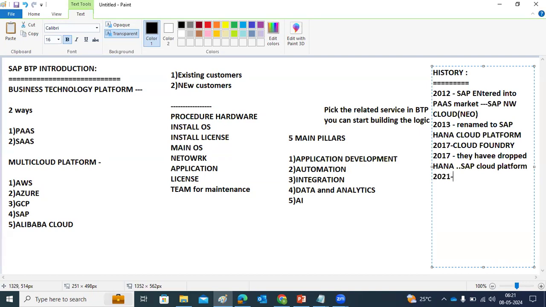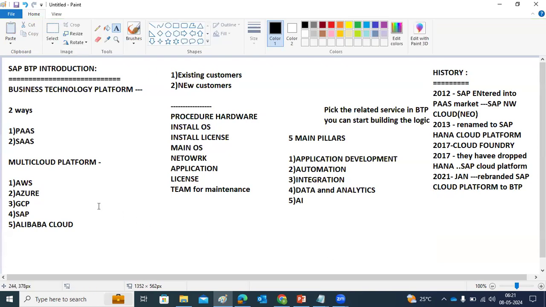But in June 2021 itself, they rebranded their SAP Cloud Platform. The services are the same, but they rebranded it. They rebranded their cloud platform to SAP BTP, Business Technology Platform. The new brand name is SAP BTP, introduced in 2021 itself. So why did they rebrand? They have given the explanation as well.